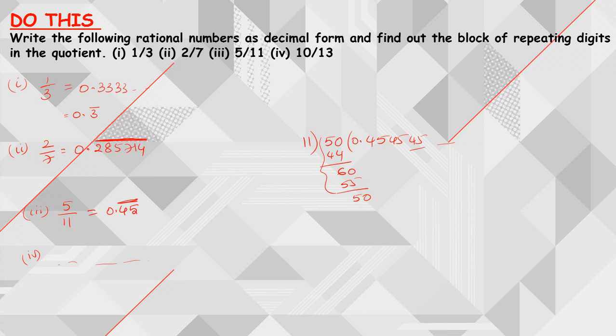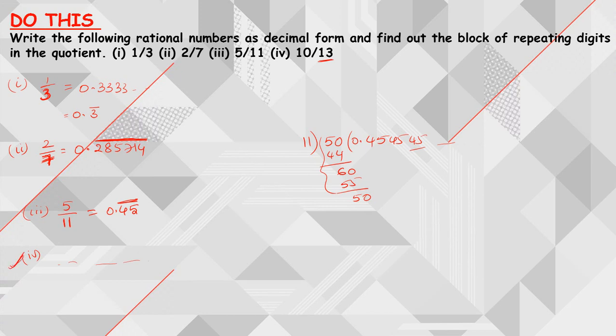If you observe each and every denominator, in the first question what do we have? We have 3. In the second question, the denominator is 11. In the third example, we have 11 in the denominator. In the fourth example, we have 13 in the denominator, right? So this fourth one, you try it.